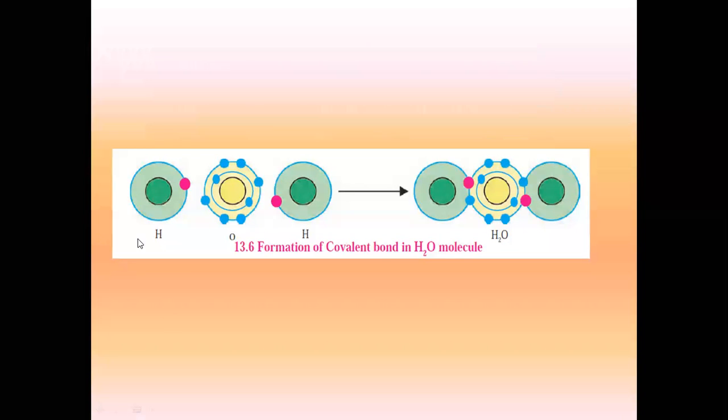See here, 1 hydrogen atom, here another hydrogen atom. दोनों का 1 electron है और oxygen के last shell में 6 electrons हैं. So the 6 electrons of oxygen has been shared by each with the hydrogen atoms, and in this way the structure of water becomes complete. Did you all understand this?